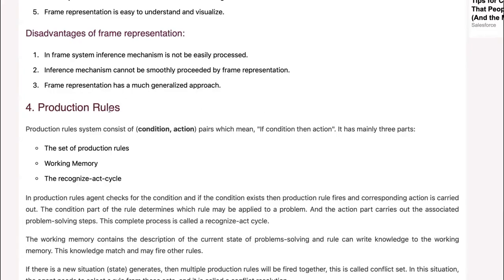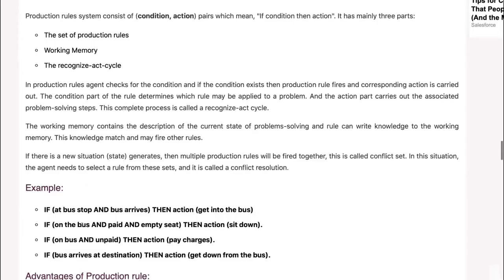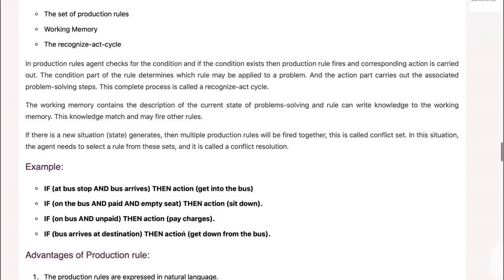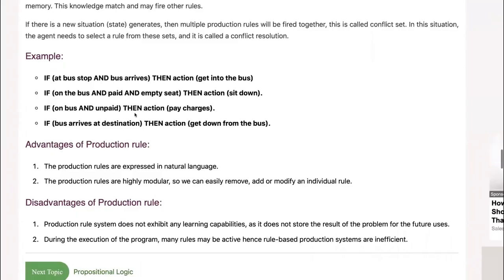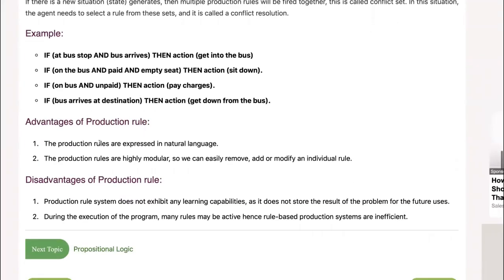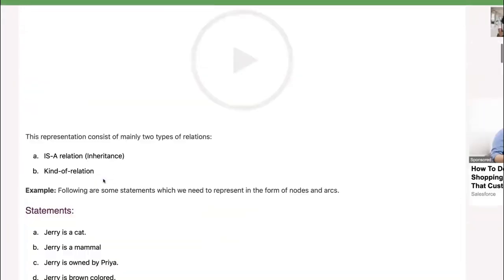Again, class, in the module we'll have an example of a program using this. It has mainly three parts, but we cannot go into the details, so just think of it as an if-then conditional statement in the production rules. Again, how do you put this in a program? What programming language? There are also advantages and disadvantages. For now, that's enough for the context. If you want to know the details, you can go back to this.